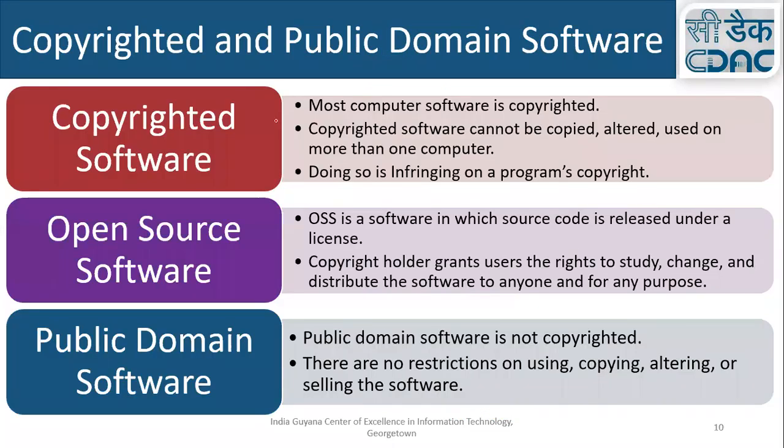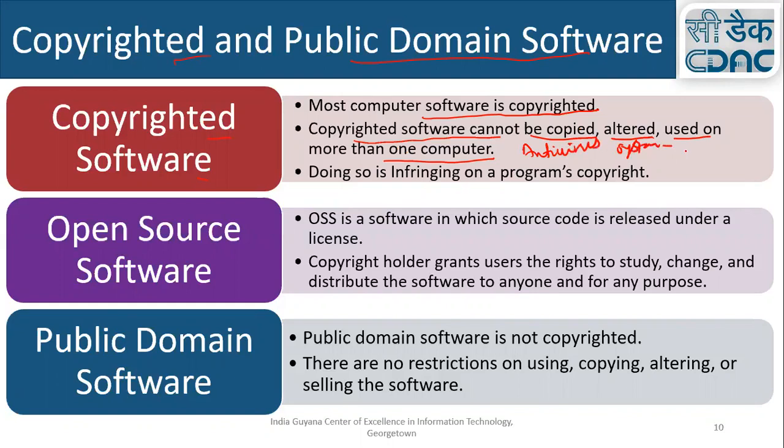Then copyright and public domain software. So what is copyrighted software? Most computer software is copyrighted. Copyrighted software cannot be copied, altered, or used on more than one computer if you don't have a license. Suppose you buy a particular antivirus for your system.